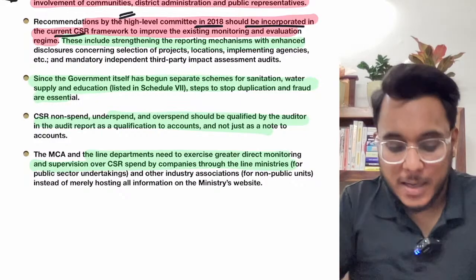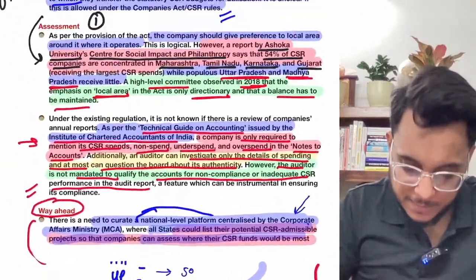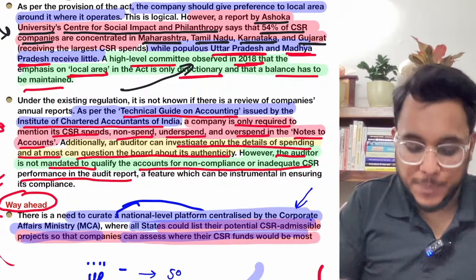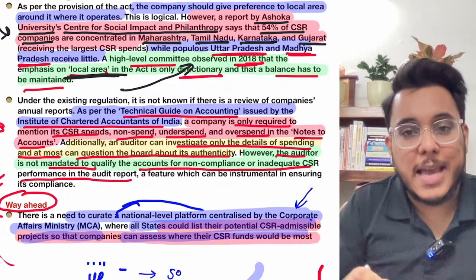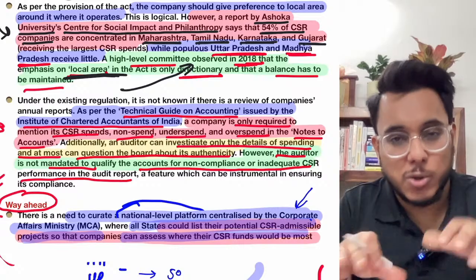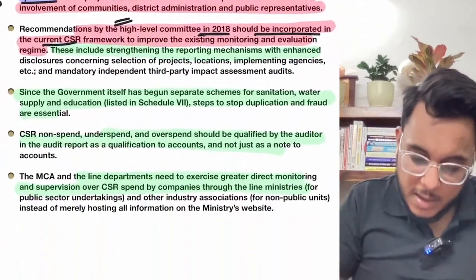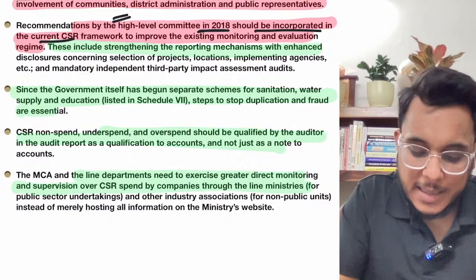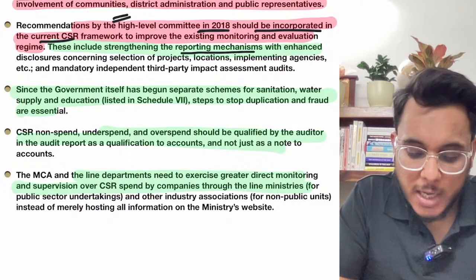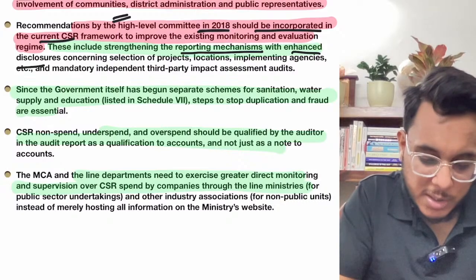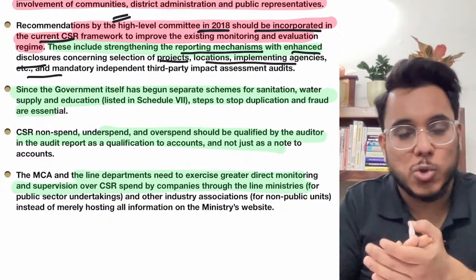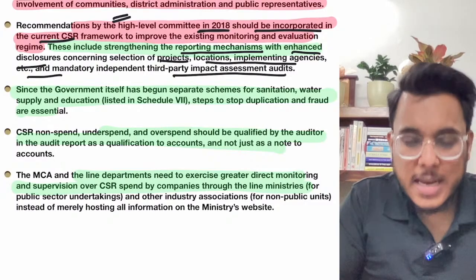So I told you that in 2018, just a minute. We have seen that in 2018, a high-level committee came, which provided that this local area emphasis needs to be reduced. Now, this committee also gave one more recommendation. It provided that there should be better reporting mechanisms, enhanced disclosures, project locations, implementing agencies, all needs to go for the third party audits.